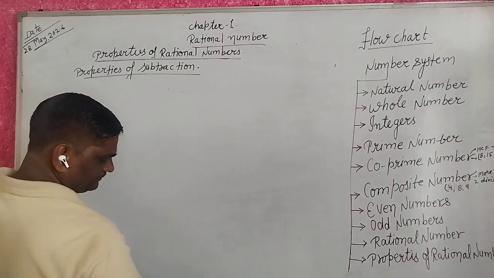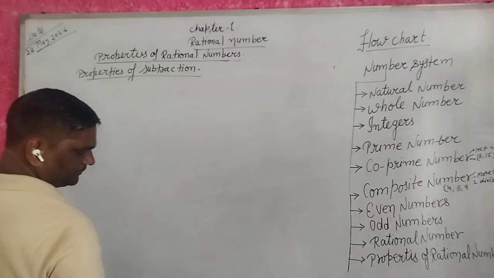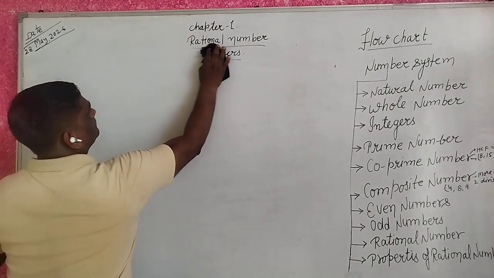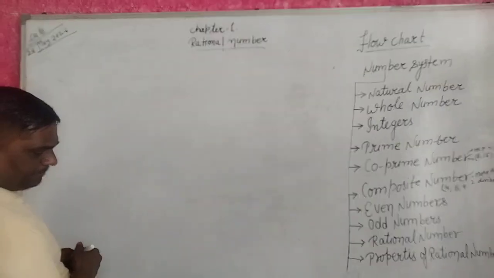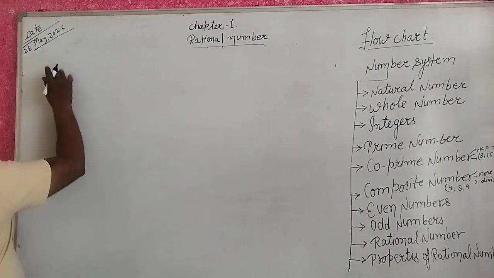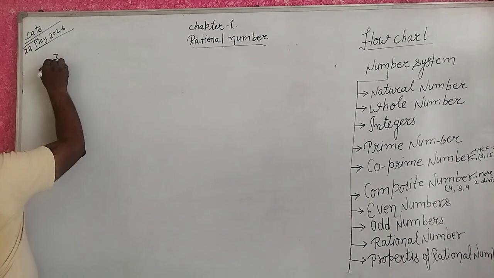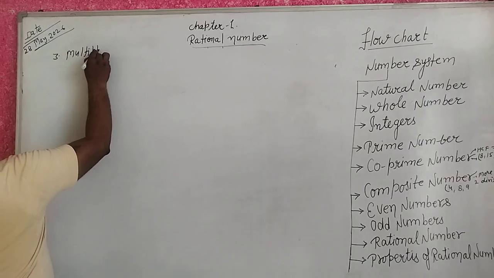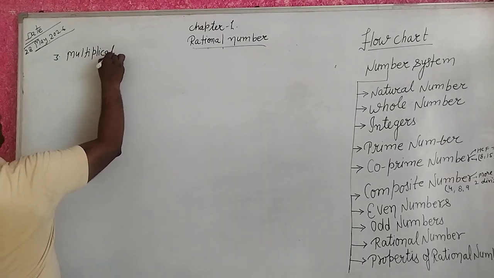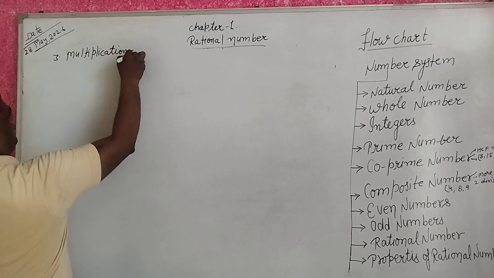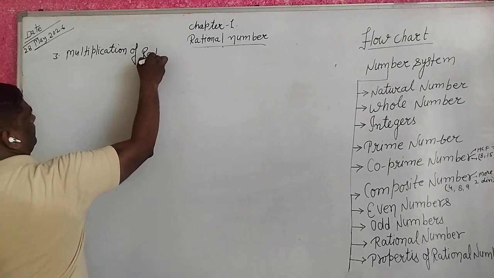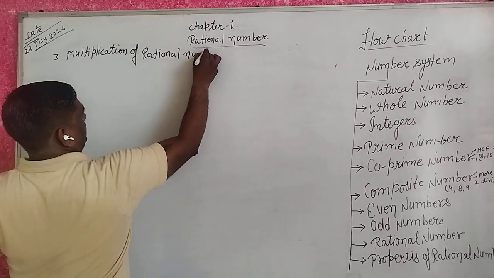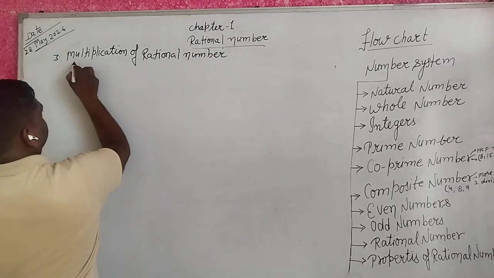Next property, multiplication of rational numbers.